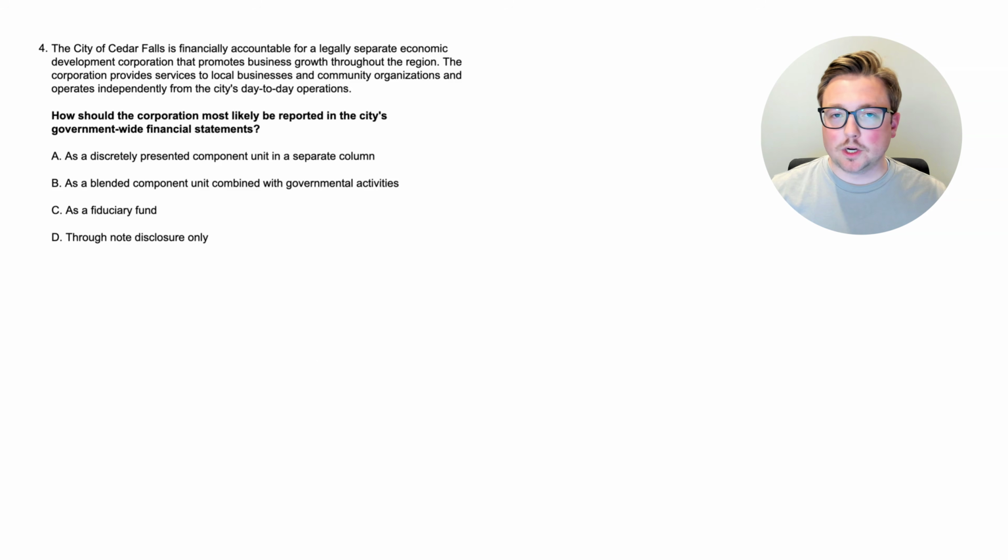All right, here we are at question 4. Again, in this situation, it's a great time to read the last sentence first. How should the corporation most likely be reported in the city's government-wide financial statements? So we know that some kind of corporation is going to be reported in the government-wide financial statements. Let's read through this so that we can be thinking of that. The City of Cedar Falls is financially accountable for a legally separate economic development corporation that promotes business growth throughout the region. The corporation provides services to local businesses and community organizations and operates independently from the city's day-to-day operations.